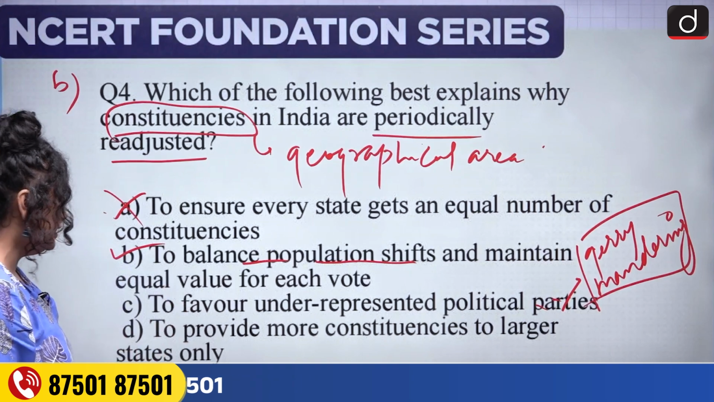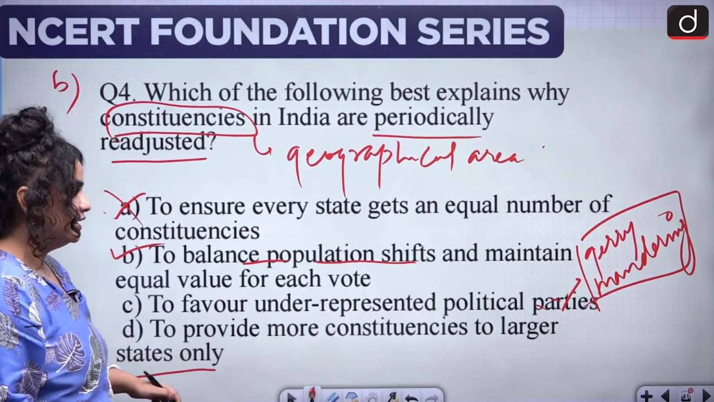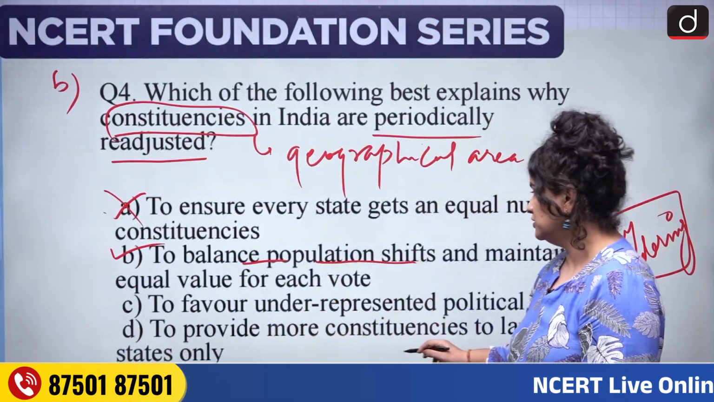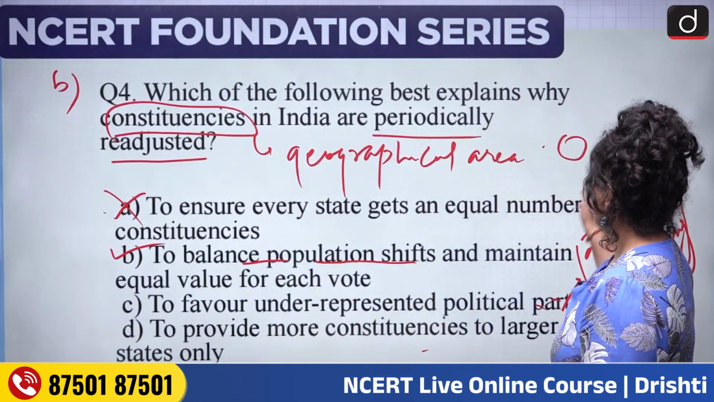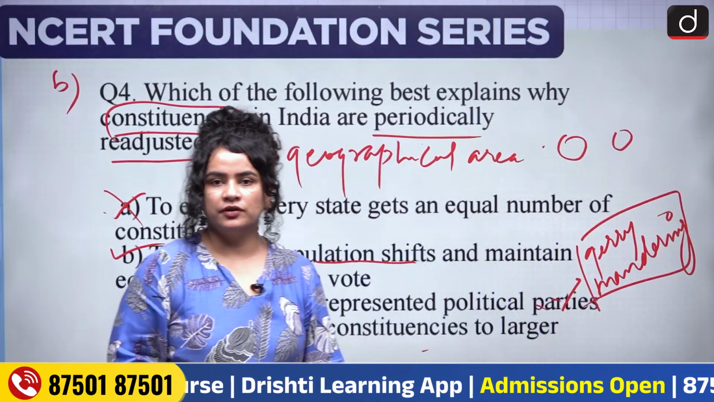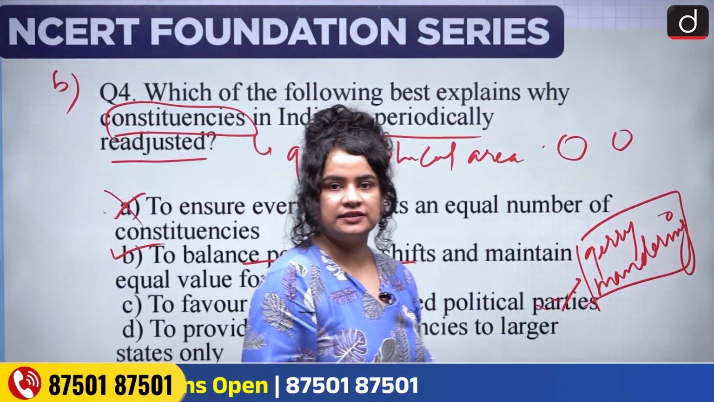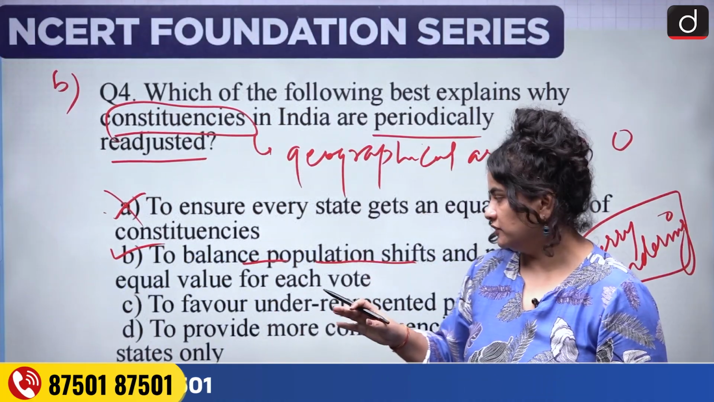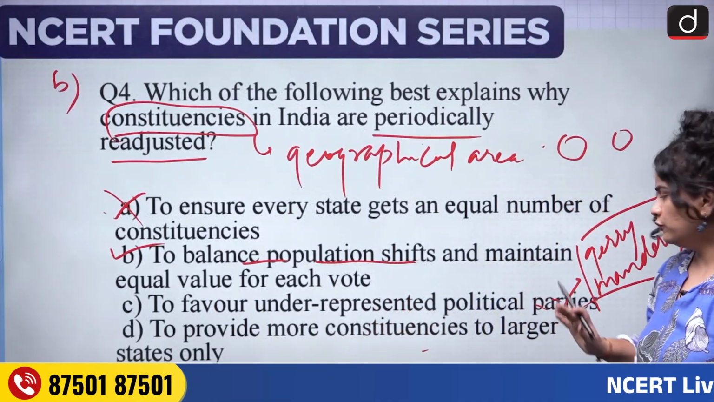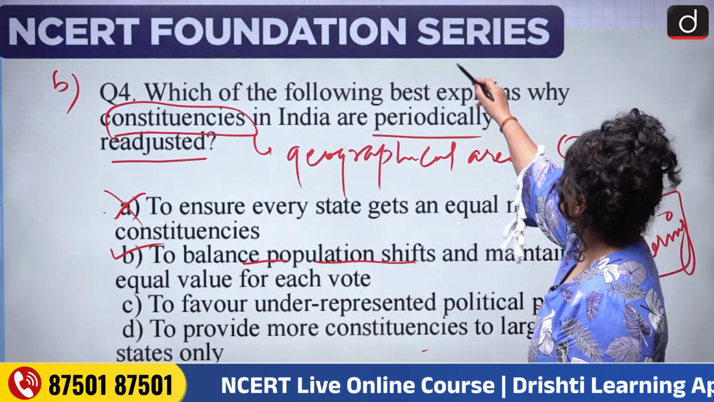And option D is to provide more constituencies to larger states only. No, if a smaller state has more population, it's likely that it will have more number of constituencies. So it's not about larger states, smaller states. It's actually a geographical area which is roughly based on proportional share of population. All right. So the correct answer over here is B.